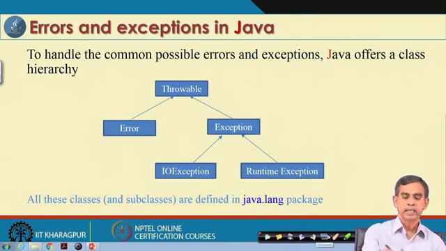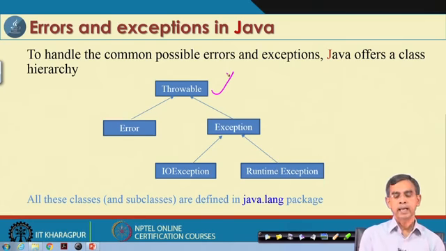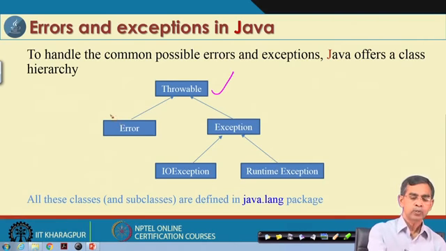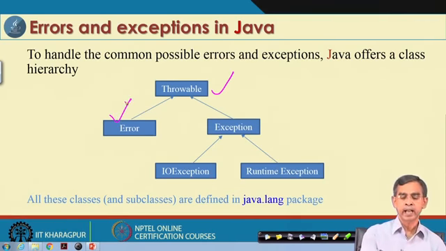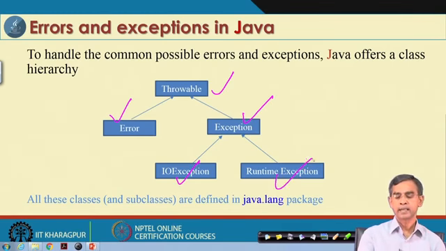As we see, there is a class called Throwable, and this Throwable has two types of subclasses called Error and Exception, and under Exception there is IOException and then RuntimeException. So, this is the total class hierarchy, or the mechanism dealing with errors and exceptions in Java programs. This is the concept called exception handling in Java.